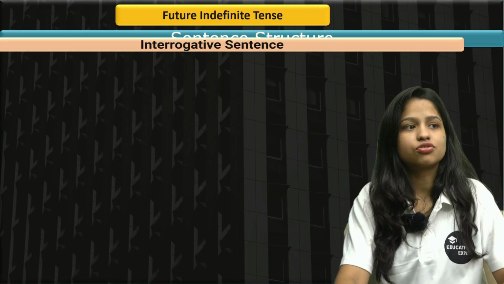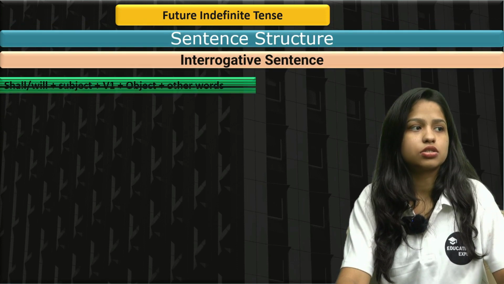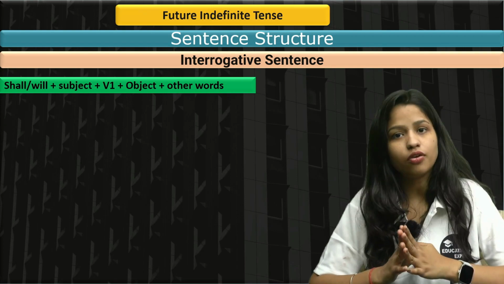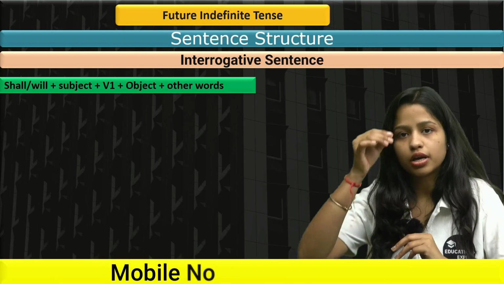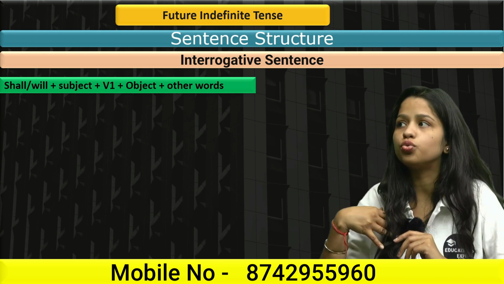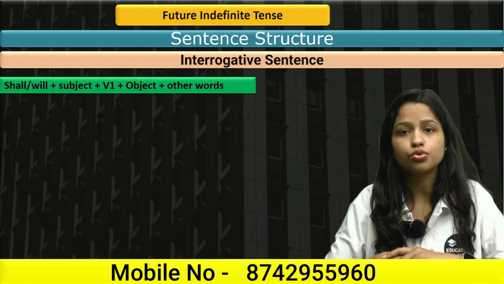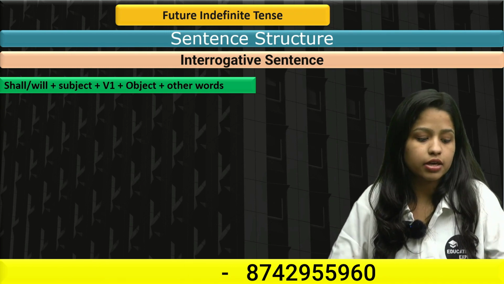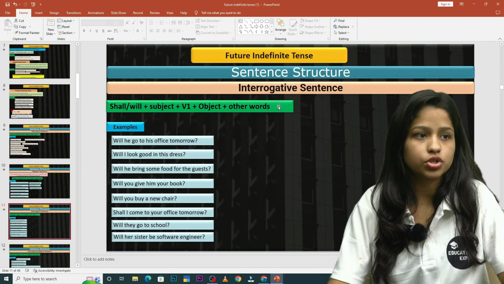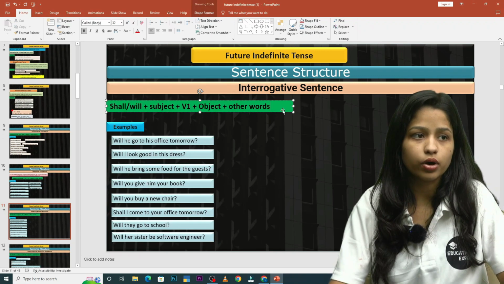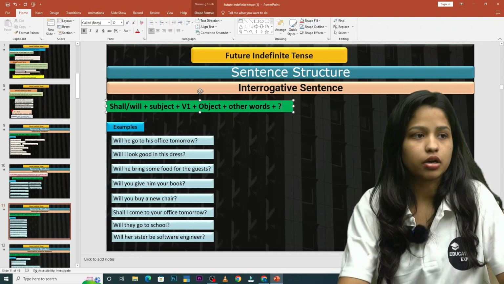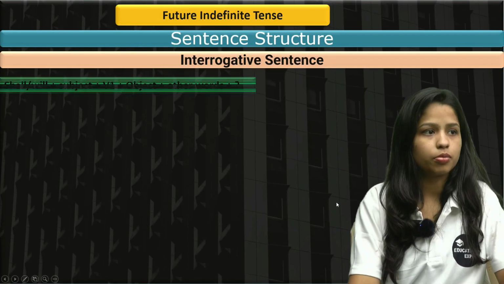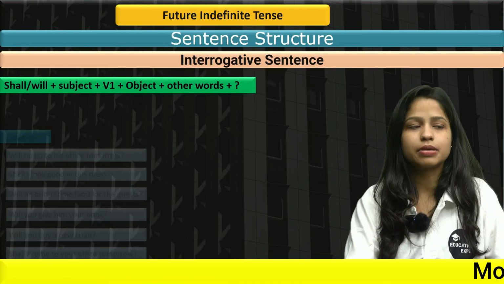Now we have the sentence structure for interrogative sentences. Whenever we are going to make interrogative sentences, you need to use auxiliary verb (shall/will) plus subject, V1, object, and other words. And there is one thing left in this sentence, which is obviously the question mark, right? That's the most important thing in interrogative sentences that you need to keep in your mind. Clear? Let's see some examples of it.